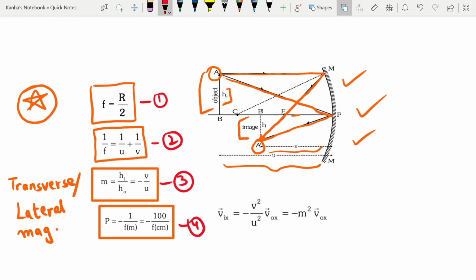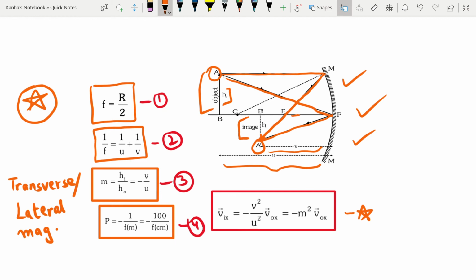Okay, next is the velocities of the object and the image. As I discussed in the case of plane mirror, we had velocities at the normal and perpendicular to the surface. Similarly, here as well, we'll have different velocities. We'll have superficial magnifications as well.